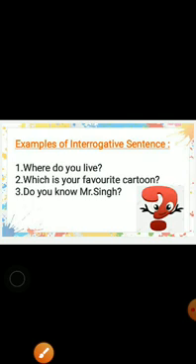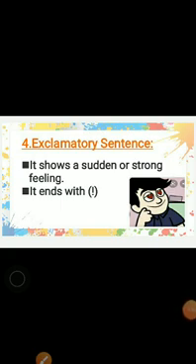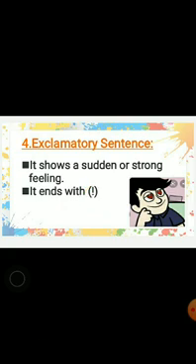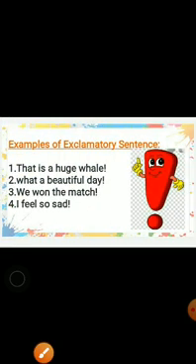Let's see our next kind of sentence. Our fourth kind of sentence is exclamatory sentence. A sentence that expresses a sudden or strong feeling is called an exclamatory sentence. A strong feeling of happiness, joy, sorrow, these all come under exclamatory sentence. It always ends with an exclamation mark. Okay, so let's see some examples.